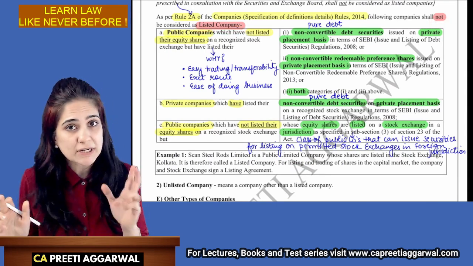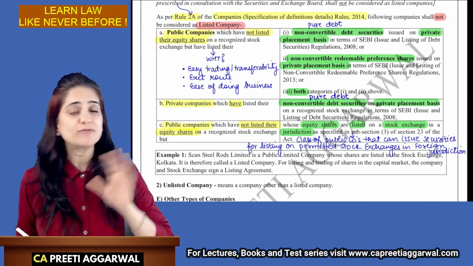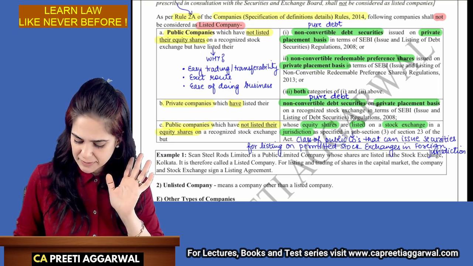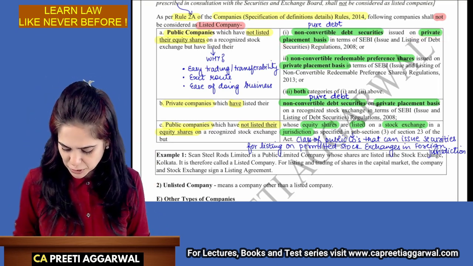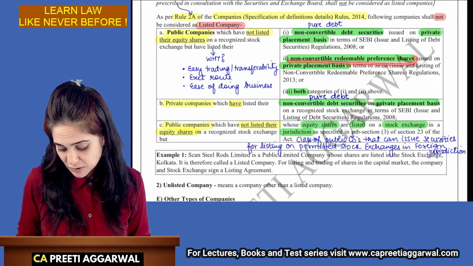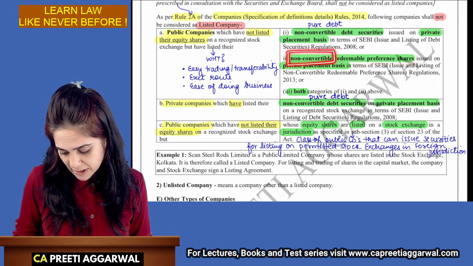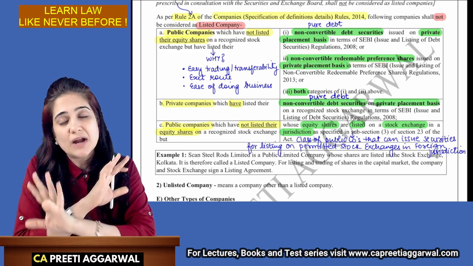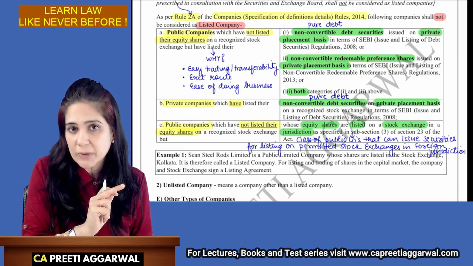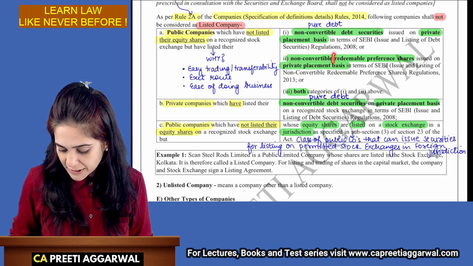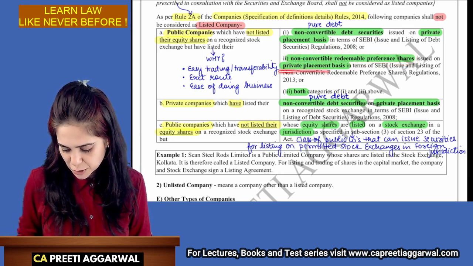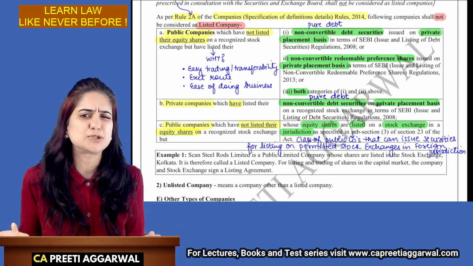Okay, so what is not considered? I am a public company. I have not listed my equity. I have only listed my debt securities issued on private placement basis. I have not issued equity, but I have issued non-convertible, redeemable preference shares. Now see, these are non-convertible. They are going to be redeemed. It means under no circumstance will they be converted into equity. So they are non-convertible, redeemable preference shares issued on private placement basis, or maybe I have issued both.